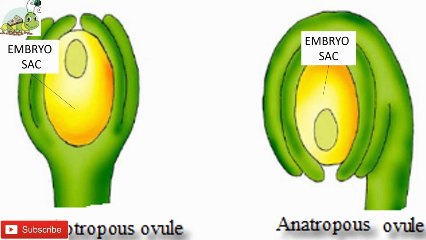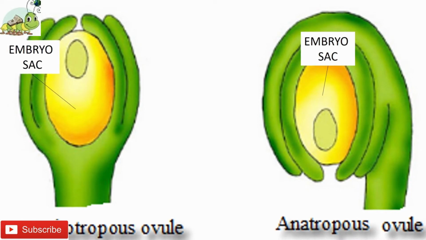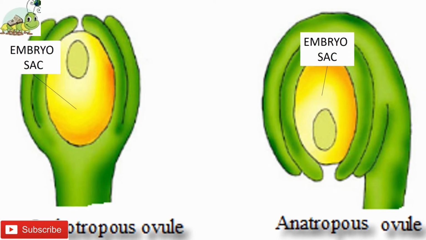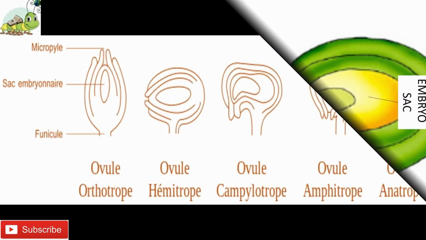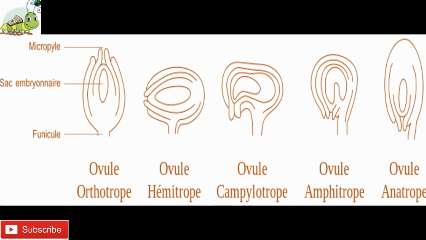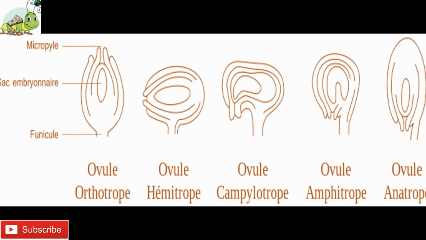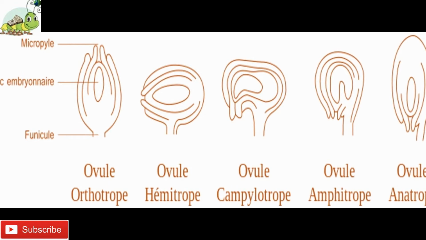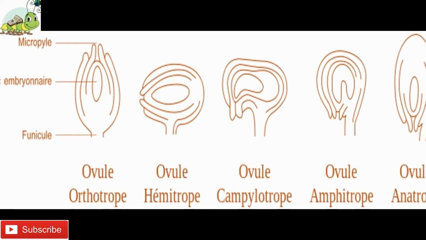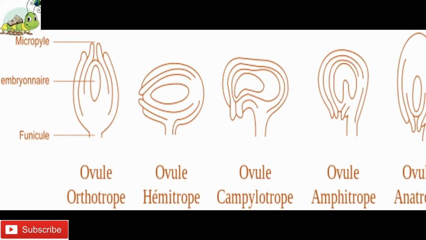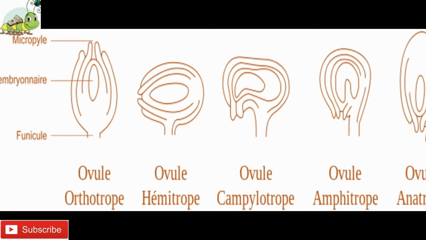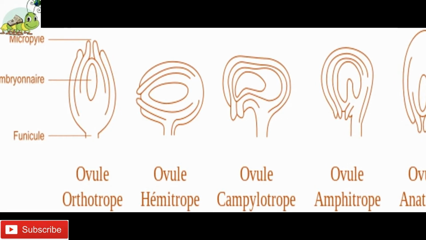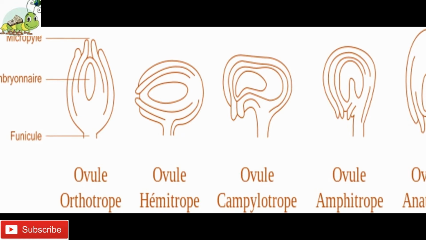Ovules with one integument are called unitegmic, and with two integuments are known as bitegmic. A small opening is left at the apex of the integuments, called the micropyle.